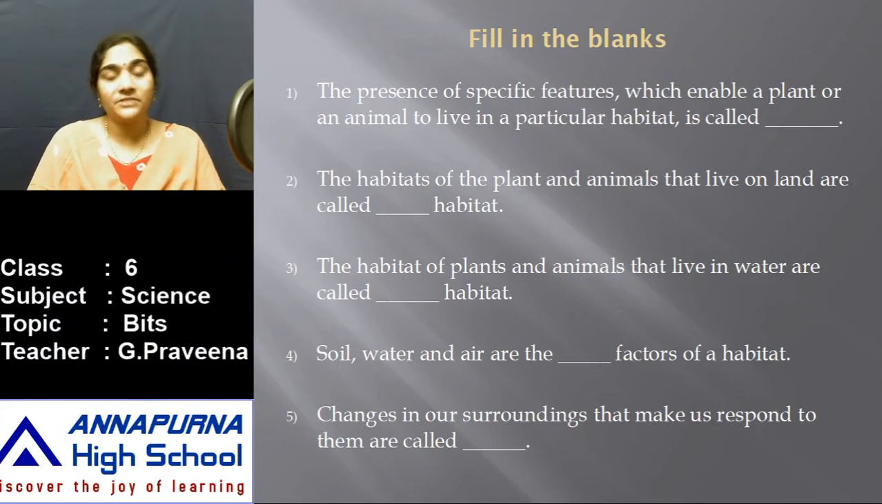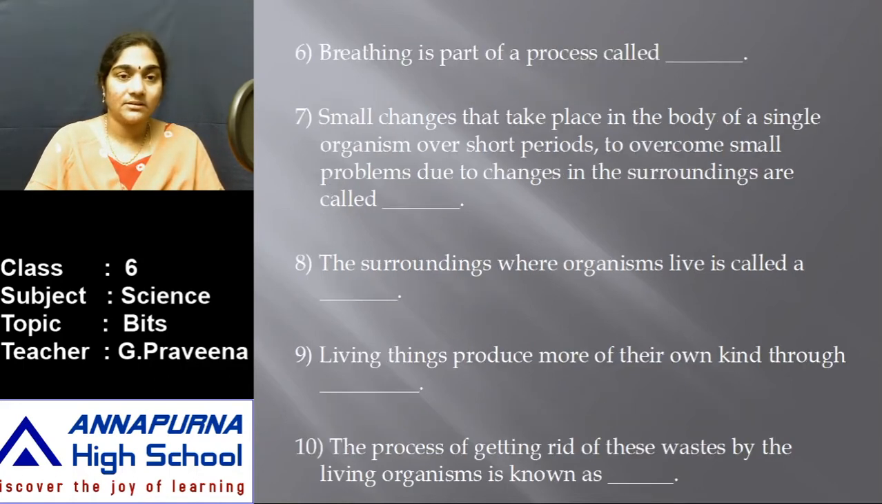The presence of specific features which enable a plant or an animal to live in a particular habitat is called dash. The habitats of the plants and animals that live on land are called dash habitat. The habitat of plants and animals that live in water are called dash habitat. Soil, water, and air are the dash factors of a habitat. Changes in our surroundings that make us respond to them are called dash. Try to take a pause and answer those bits.